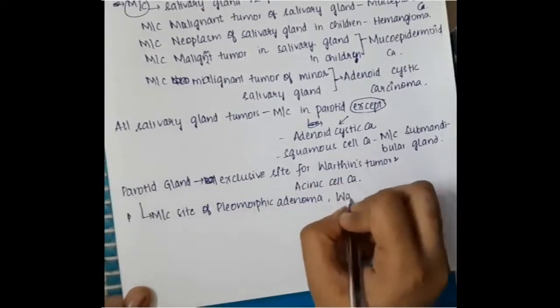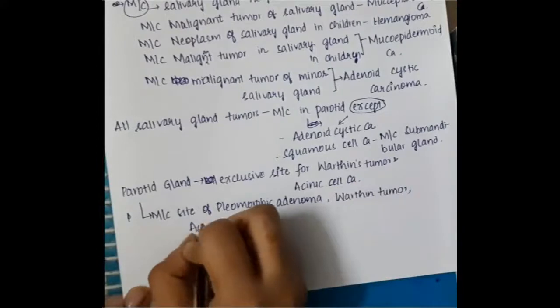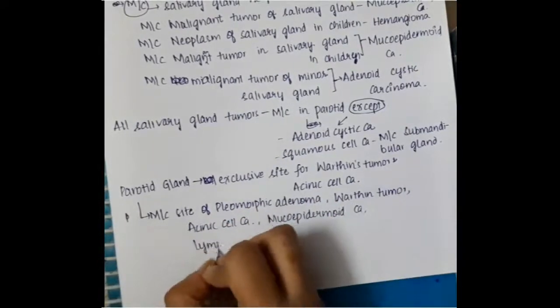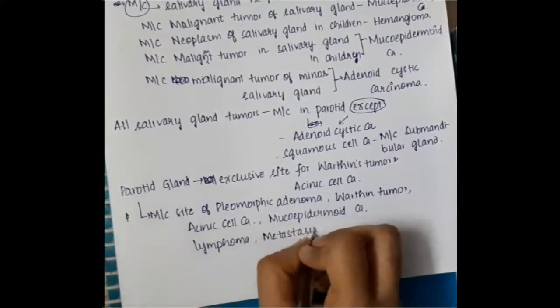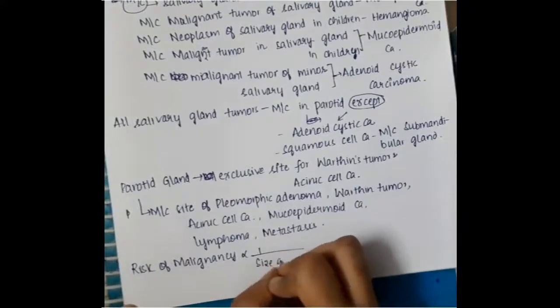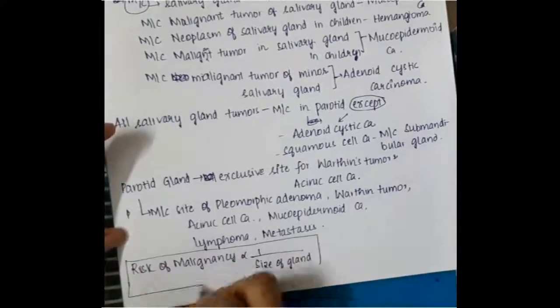The parotid gland is also the most common site for pleomorphic adenoma, Warthin's tumor, acinic cell carcinoma, mucoepidermoid carcinoma, lymphoma and metastasis. The risk of malignancy is inversely proportional to the size of the gland. So these are very important.